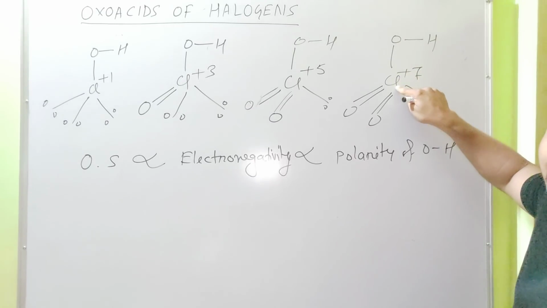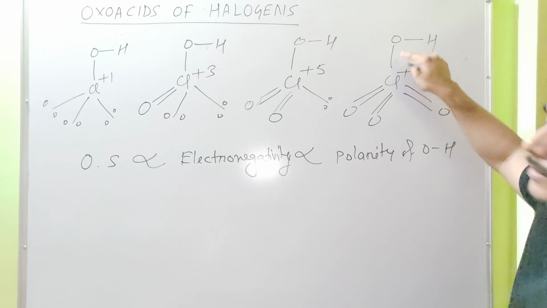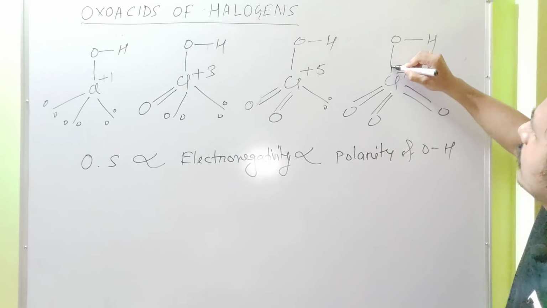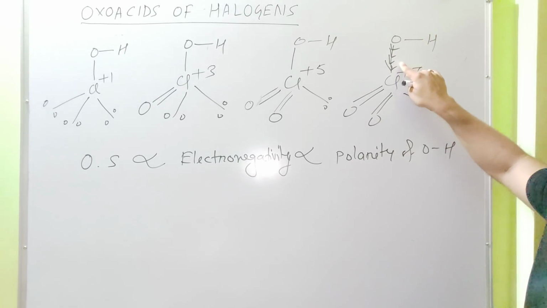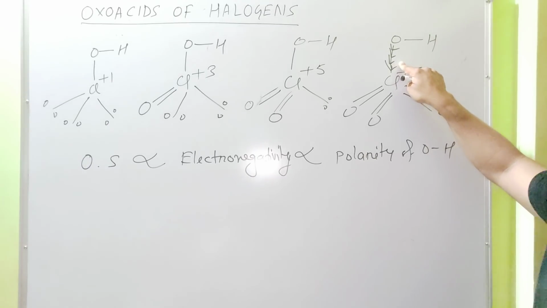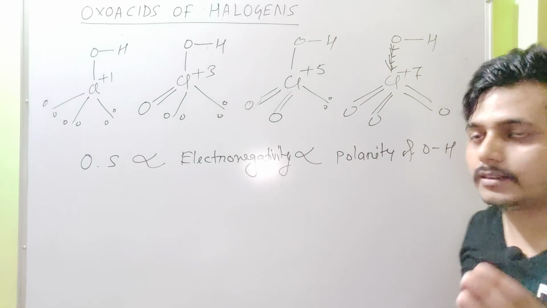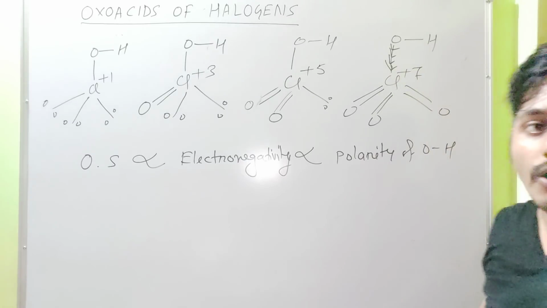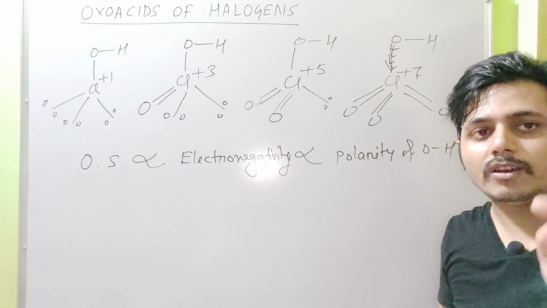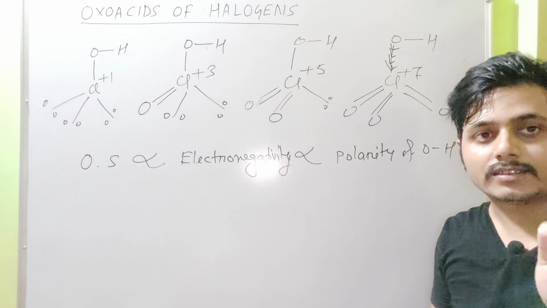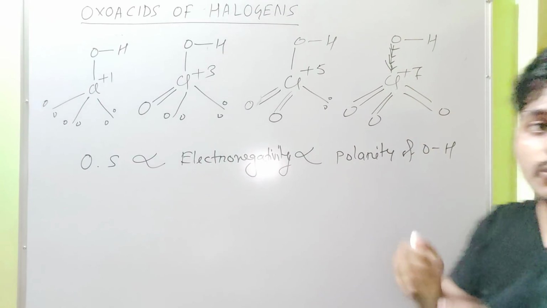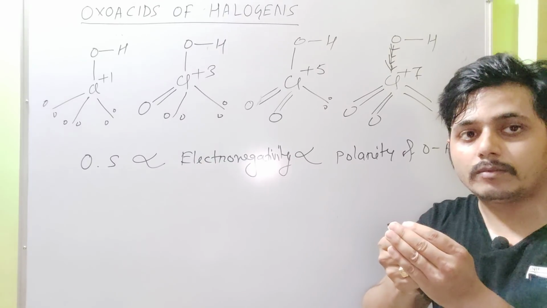It attracts more electrons from oxygen. Four arrows means strongly attracts electrons from oxygen. In turn, oxygen attracts bond pair electrons towards itself more strongly.